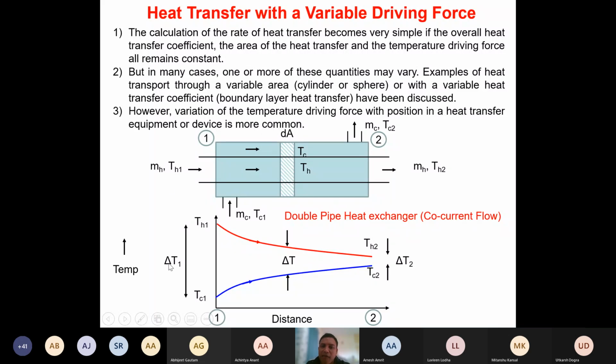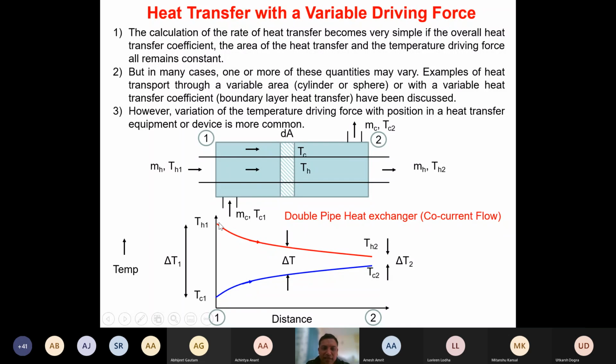Now this driving force, as we move along the length of this double pipe heat exchanger, you can see that this delta T is changing. You can see this delta T is decreasing, isn't it? So at end 2, the delta T is delta T2. Do you all agree? And this delta T will be lower than delta T1.